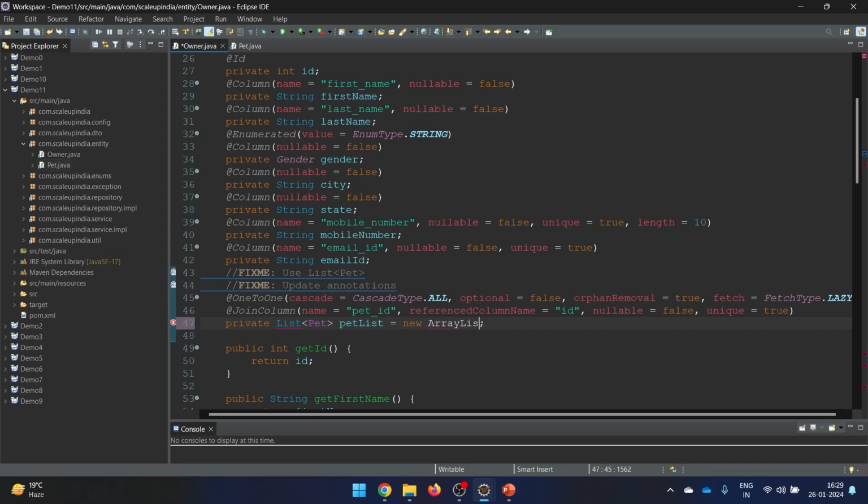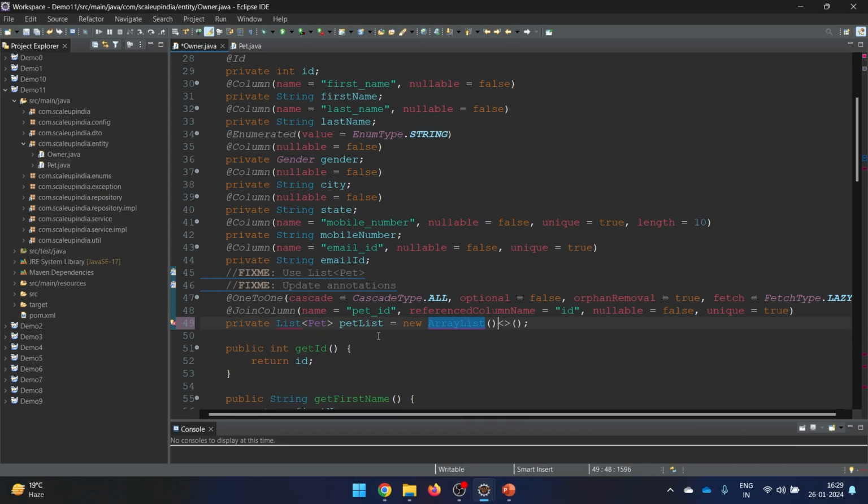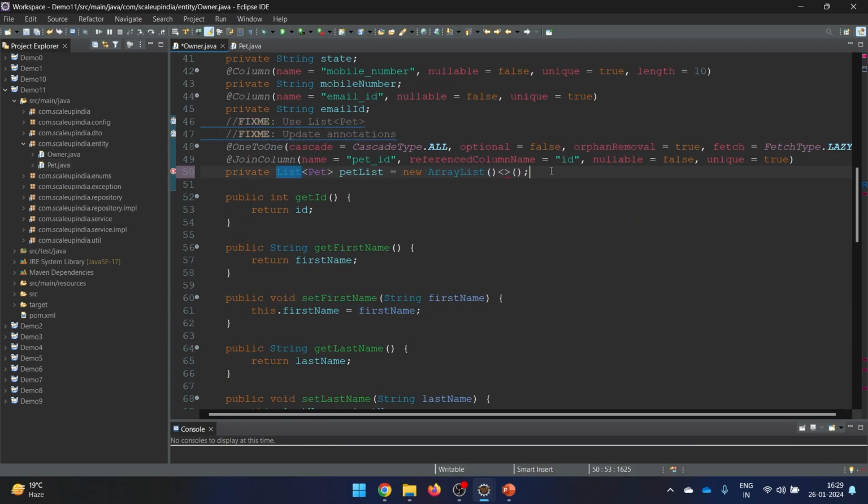So whenever you are creating a particular owner, even if you haven't passed any pet, it is still going to be an empty list at least, so that later on whenever we wish we can add things there. So this we have imported, and this also we have imported here. So new of array list, and this goes wrong here, so now this one looks fine to me. So now I'm saying it is a list of pet list.